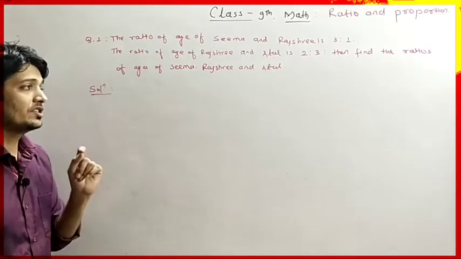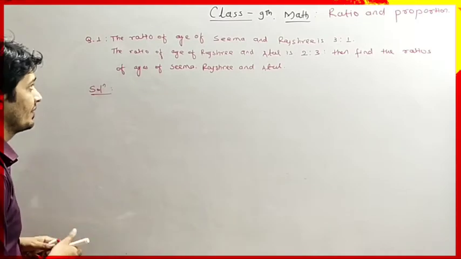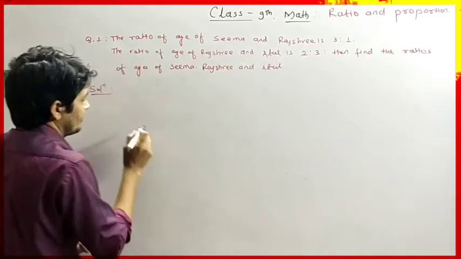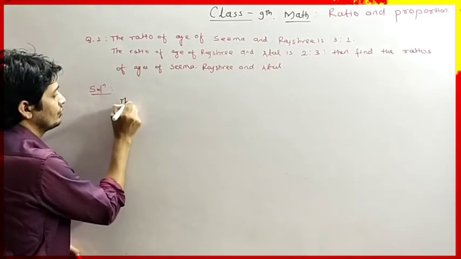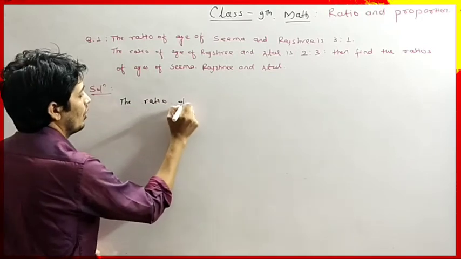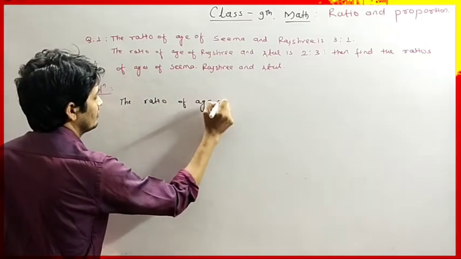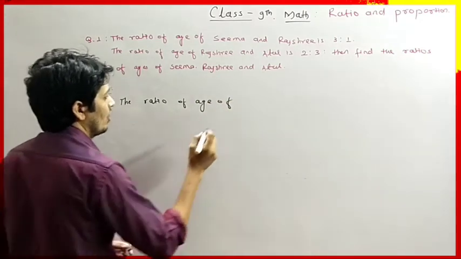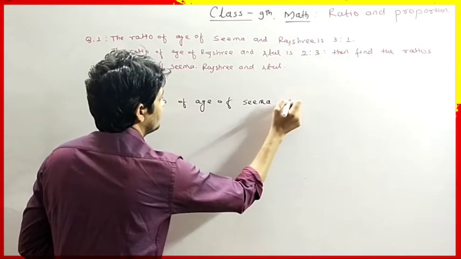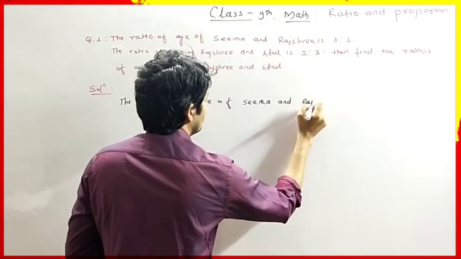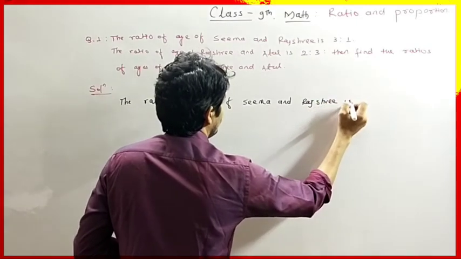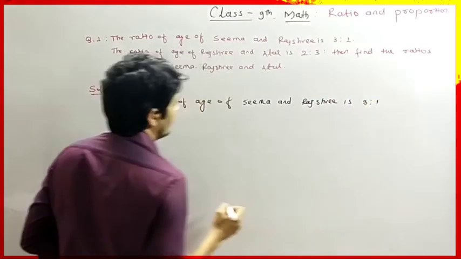Okay. So first what is given we have to write first. The ratio of age of Seema and Rajshri is 3:1.